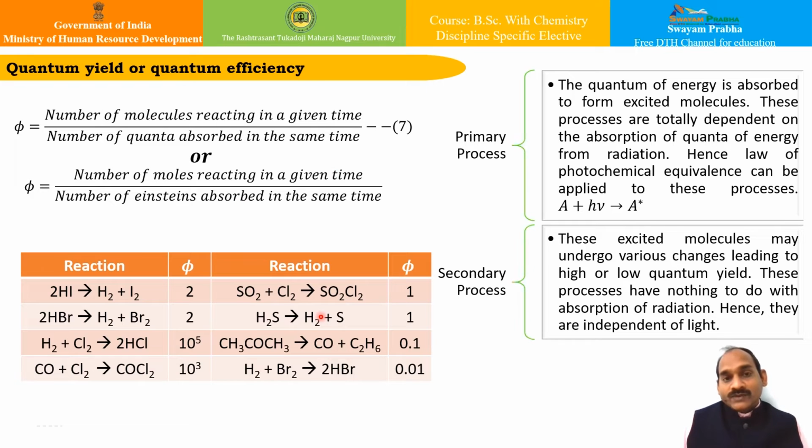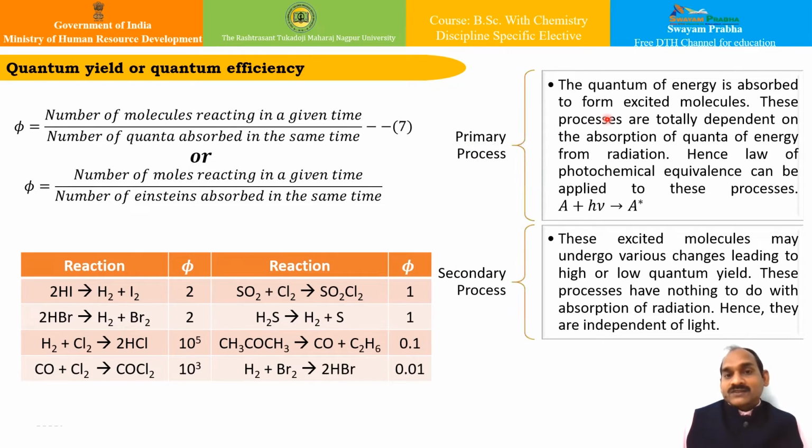In order to explain such variations, it was suggested that a photochemical reaction involves two distinct stages. What are these two stages? Namely, the primary processes and the secondary processes.